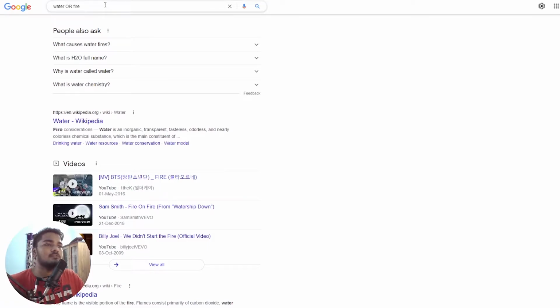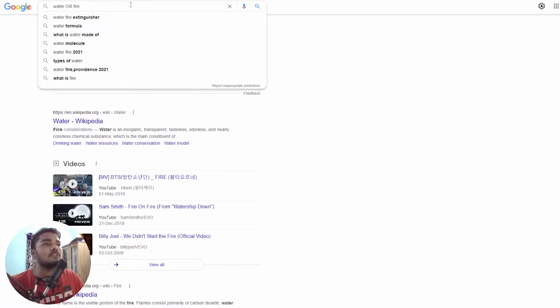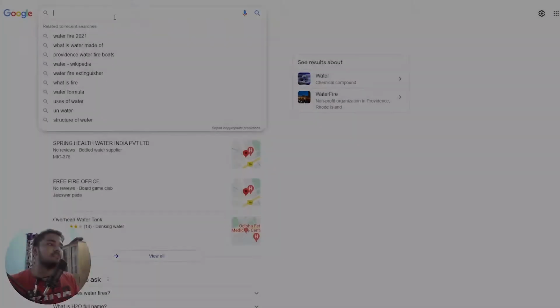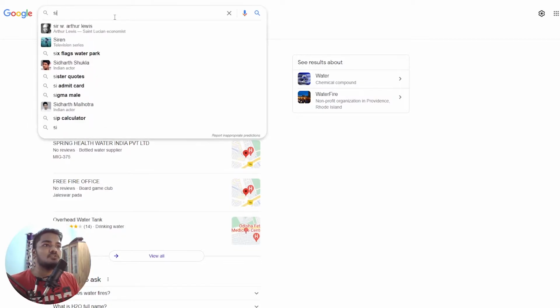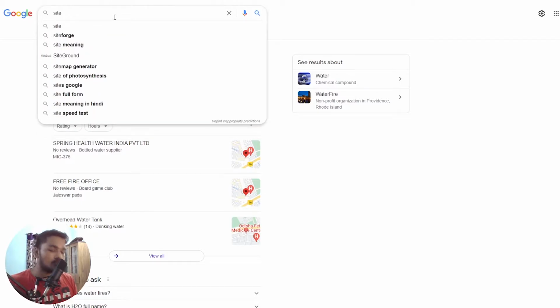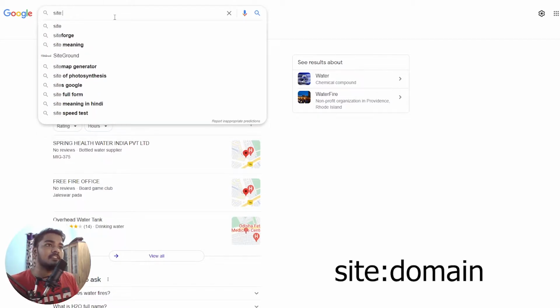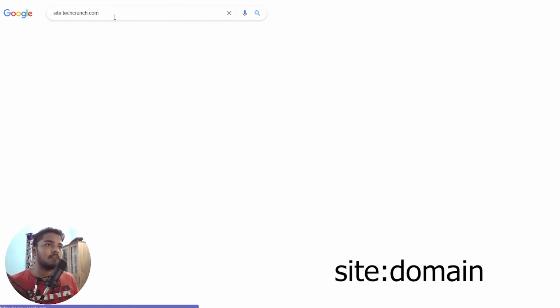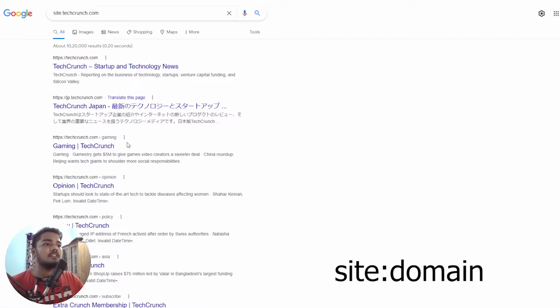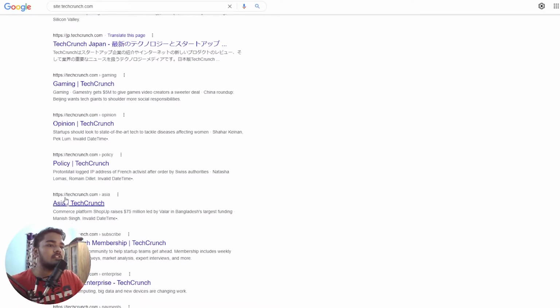And you can do this multiple times, with whatever you want to get, right? Cool. For example, you want the search results from a definite site, which you will most probably want sometimes, right? For example, you want only something from TechCrunch, to read an article from TechCrunch. So what you'll do is just write site: and the domain of TechCrunch, right? Now if I just tap enter, you'll see just the links of TechCrunch.